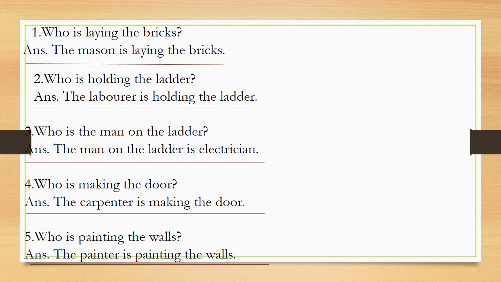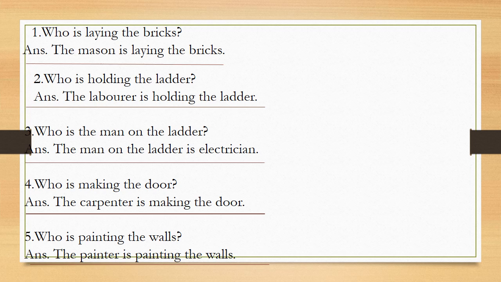Question number 2. Who is holding the ladder? The laborer is holding the ladder. Look at the third question. Who is the man on the ladder? The man on the ladder is electrician.